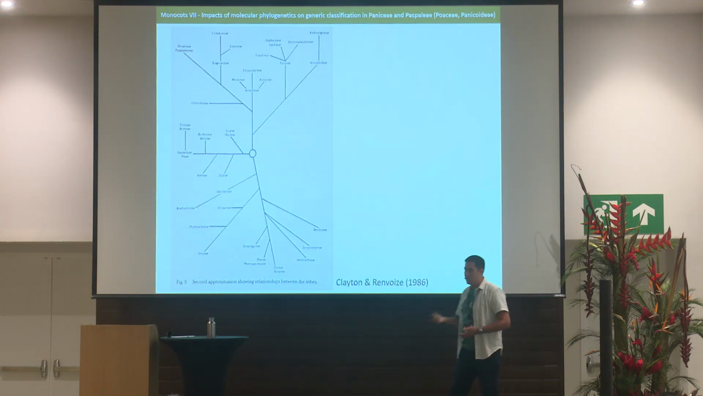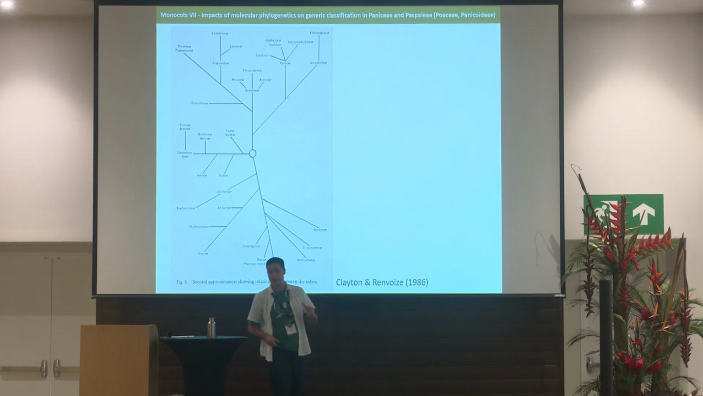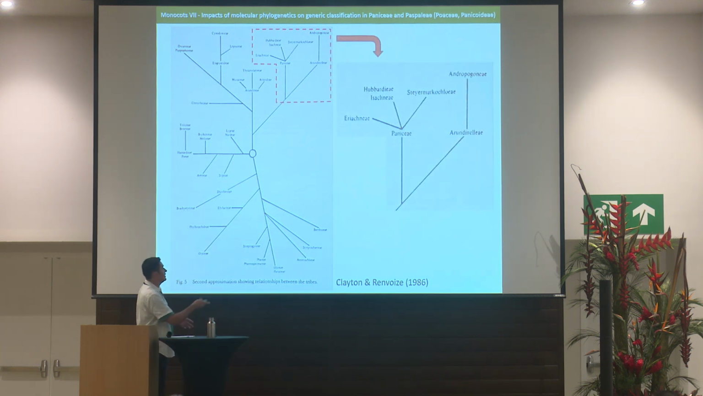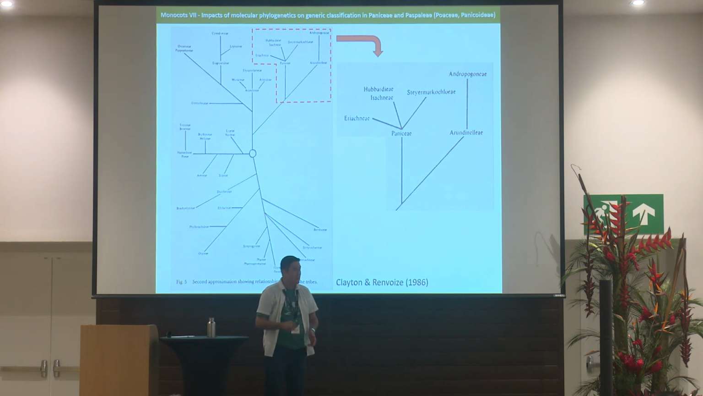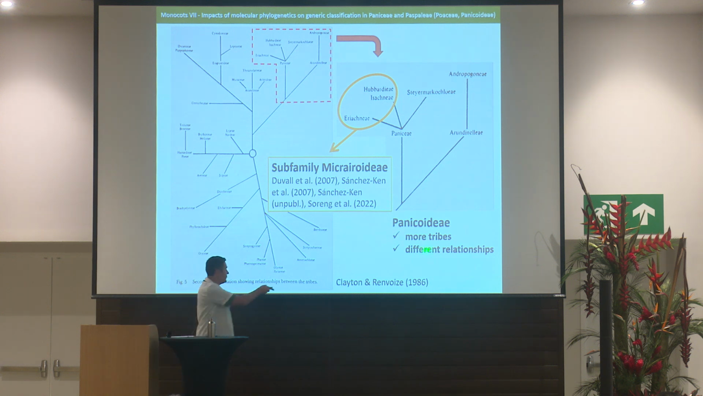Clayton and Renvoize had insights on the relationships within the grass family. If we look at what they said about the panicoids, we see that they proposed that Paniceae would be related to Eriachneae, Hubbardieae, Isachneae, and Steyermarkochloeae, and these would form a clade that is sister to Andropogoneae plus Arundinelleae. But now we know that 3 of these tribes actually belong to another subfamily, based on micromorphological data. And I will also show you that Panicoideae currently includes more tribes, and the relationships are different from those here.